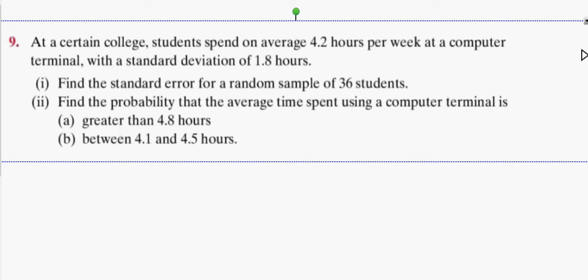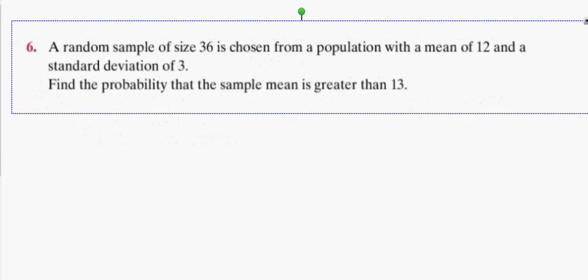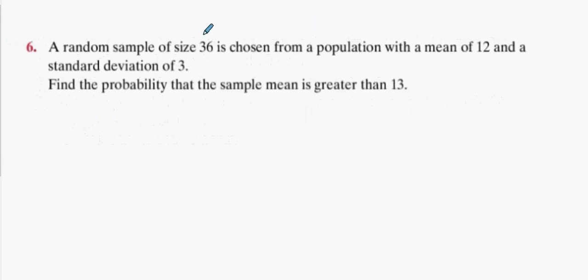Okay. I'll do 6 first. Alright, n equals 36. The population has a mean of 12 and a standard deviation of 3. Find a probability that the sample mean is greater than 13. Probability that a mean is bigger than 13.